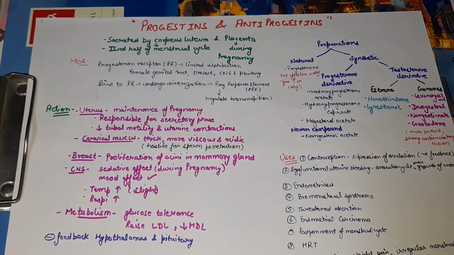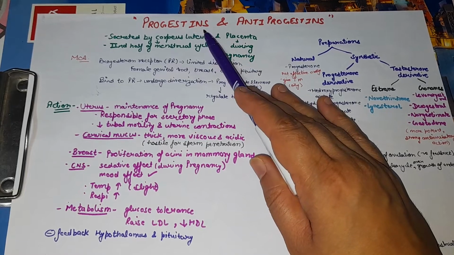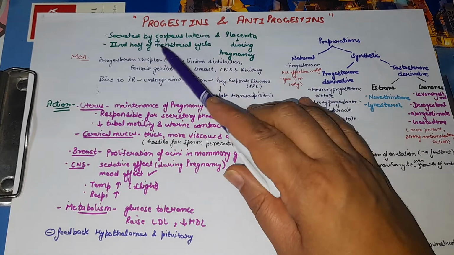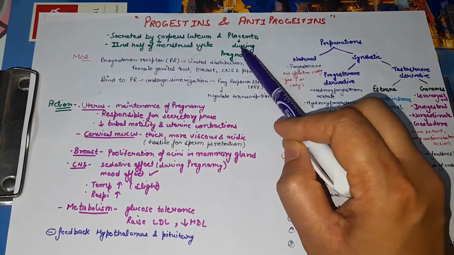Hello student, in this video we will discuss progestin and anti-estrogen. Progestin is a female sex hormone. It is secreted by the corpus luteum in the second half of the menstrual cycle and by the placenta during pregnancy.